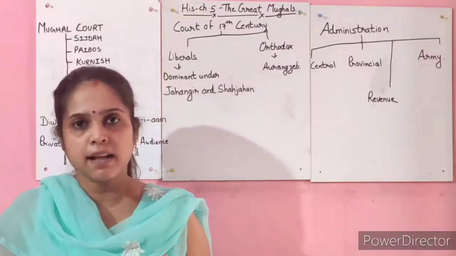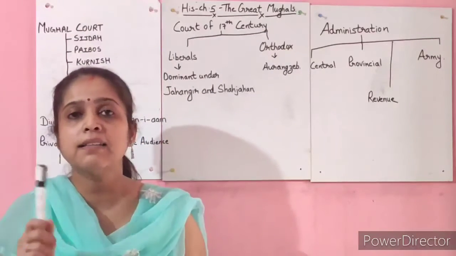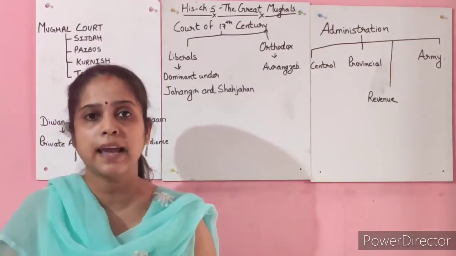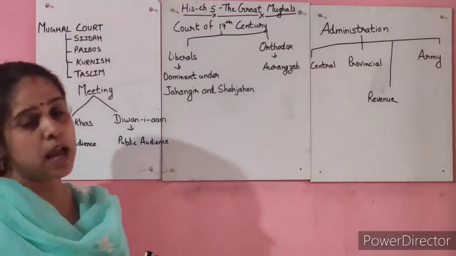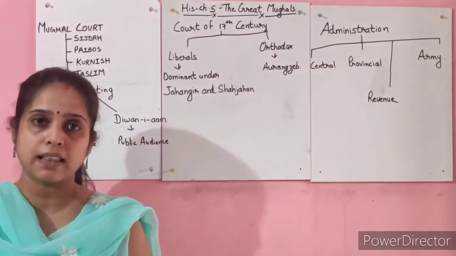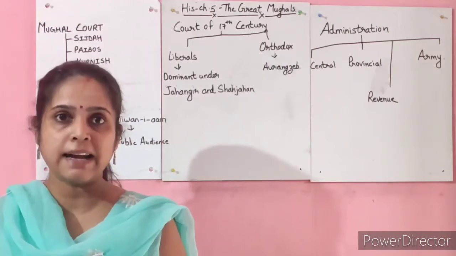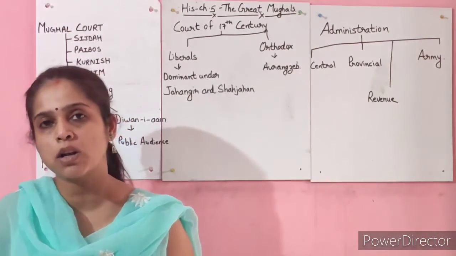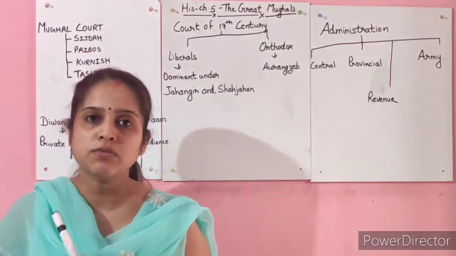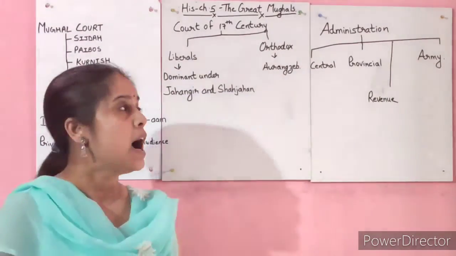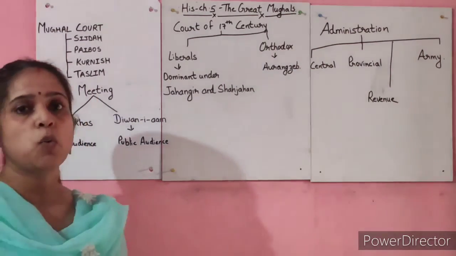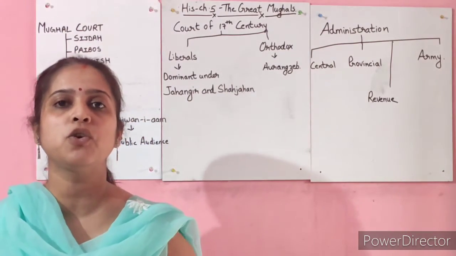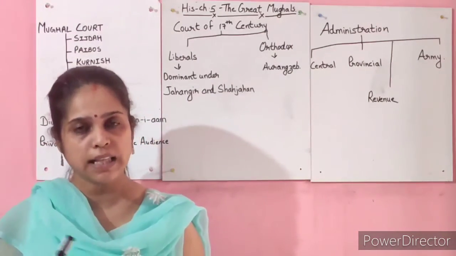Now, in the Delhi Sultanate, we also discussed that Sajda and Paibos were performed at the court in front of the king. Sajda and Paibos we have already discussed in the Delhi Sultanate. I hope you all remember that. This is the homework for you. You need to recall what Sajda is and what Paibos is. Now, in the Mughal period, apart from Sajda and Paibos, Karnish and Taslim were performed. Today I am going to tell you what Karnish and Taslim are.